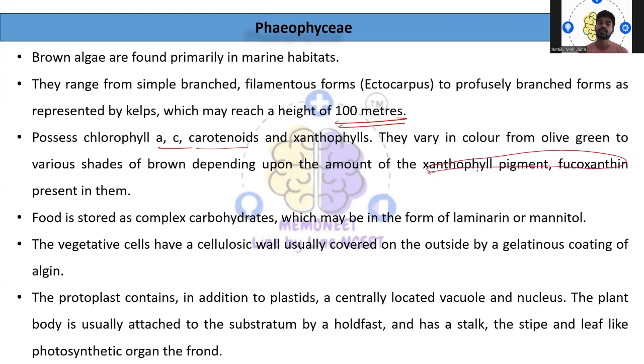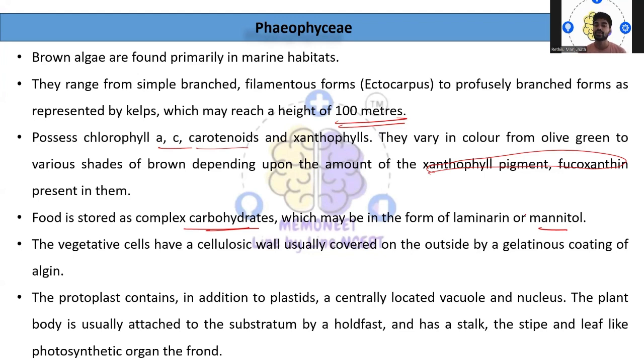Food is stored as complex carbohydrates, which may be in the form of laminarin or mannitol. That is, the food is actually stored as complex carbohydrates. So in what form? Laminarin or mannitol form. Then the vegetative cell has a cellulose wall, usually covered on the outside by a gelatinous coating of algin. The protoplasm contains, in addition to the plastids, centrally located vacuoles and nucleoli are also present.